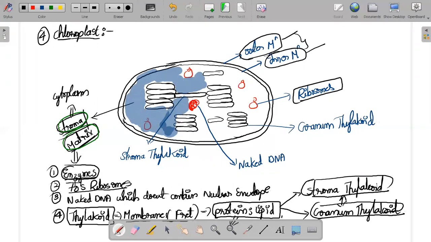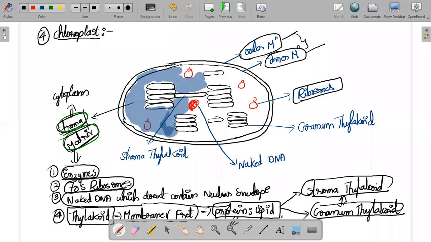Inside it will contain enzymes. Inside it will contain ribosomes. What type of ribosomes? See, these things can be asked in NEET, but not in MCETA. 70S ribosomes, and a naked DNA, which doesn't contain any nuclear envelope. And the last one is the thylakoid membranes.